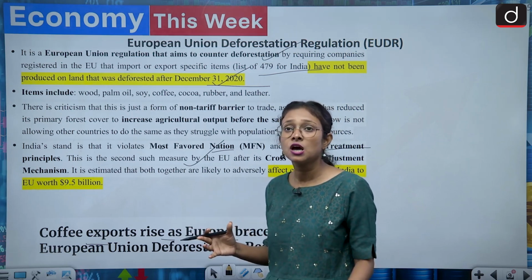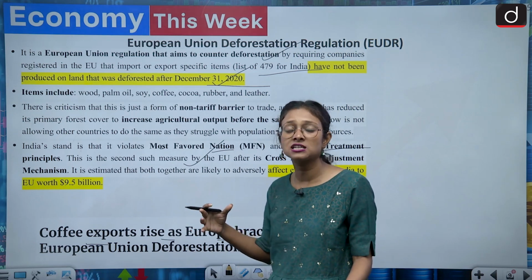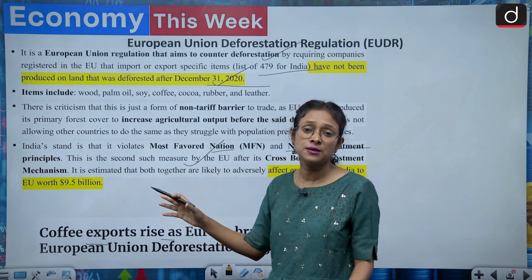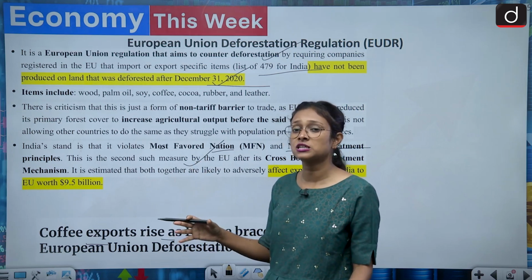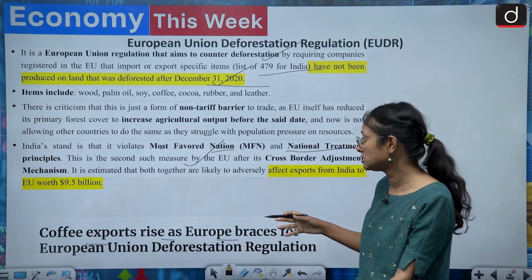Also the countries who have the largest base in Europe. Suppose India has the largest coffee base in Europe, and if such schemes, rules and regulations come up, then India's export sector will definitely be impacted. So this is about this topic.